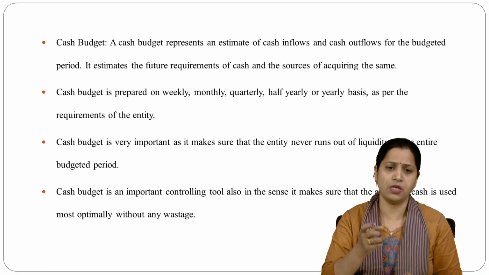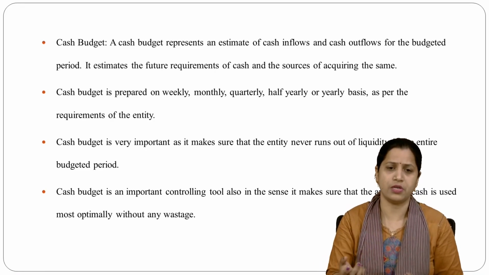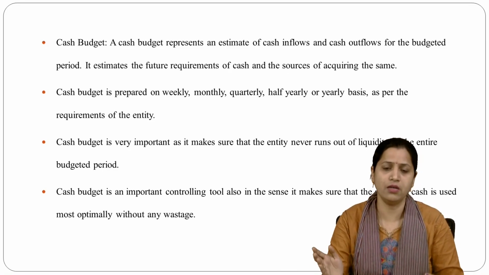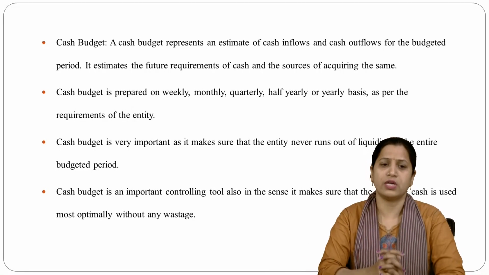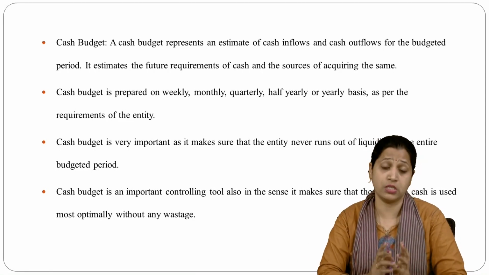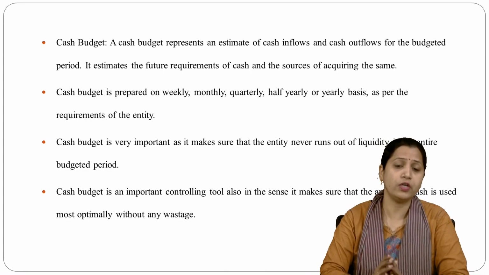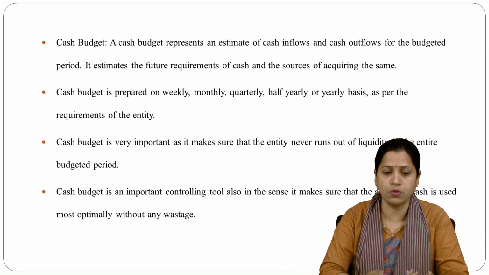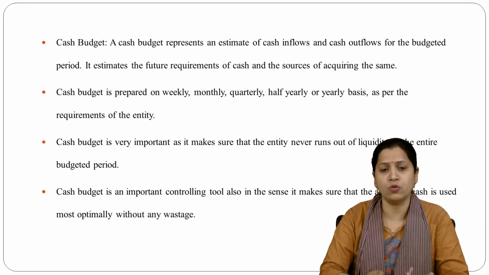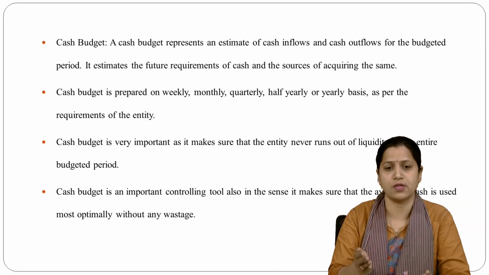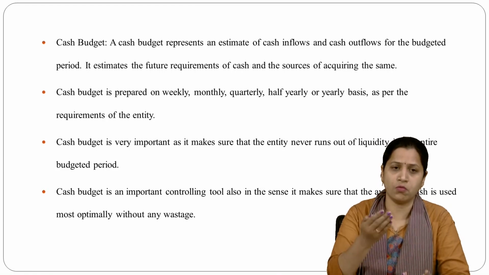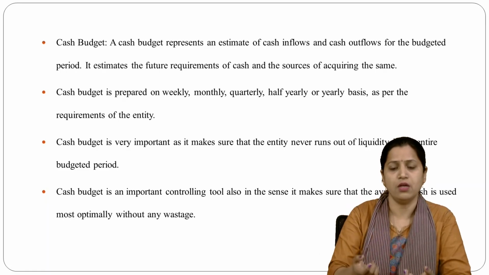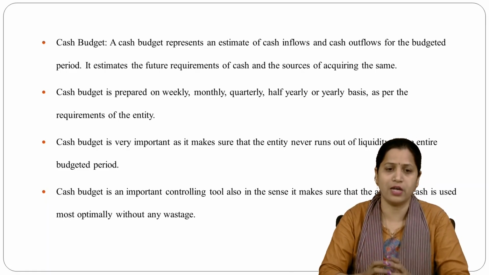So if the cash is more than estimated, then they can utilize it wherever it is required. So the cash budget is important for control. It is also an important controlling tool for the business, wherever we need to expend on some particular resources. So we come to know via this cash budget where the resources are scarce and how we can expend the cash.